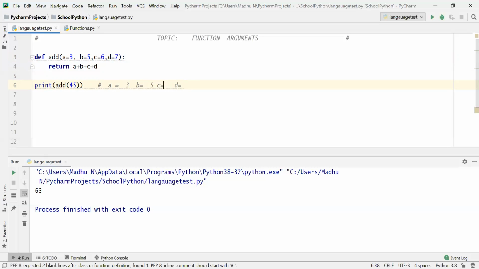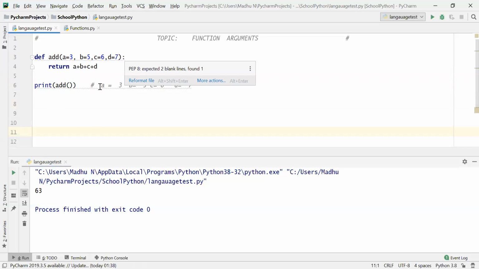Do you know the value of C here? Yes. Do you know the value of D here? Yes. So there is no need to call with any value because all the values are given already in the function definition itself. So even if you don't pass any value, it will work because everything is a default argument. So what is the value of 3 plus 5, 8, 8 plus 6, 14, 14 plus 7, 21. 21 is the answer.